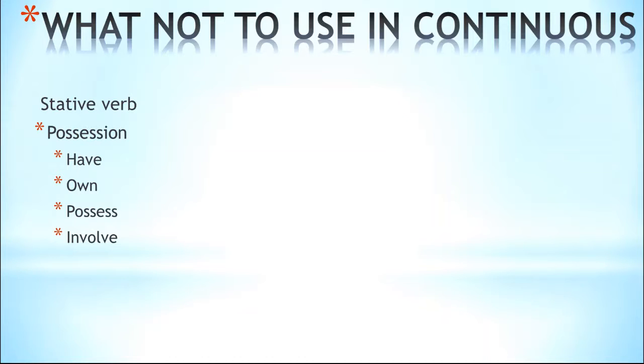Just like possession, they involve senses: sound, hear, smell, and see. You cannot say I'm smelling this, but you can say, I'm getting a smell. So you can use it in continuous tense, but you cannot use it as a main verb. Again, I'm focusing on the main verb. You cannot use a stative verb as a main verb.